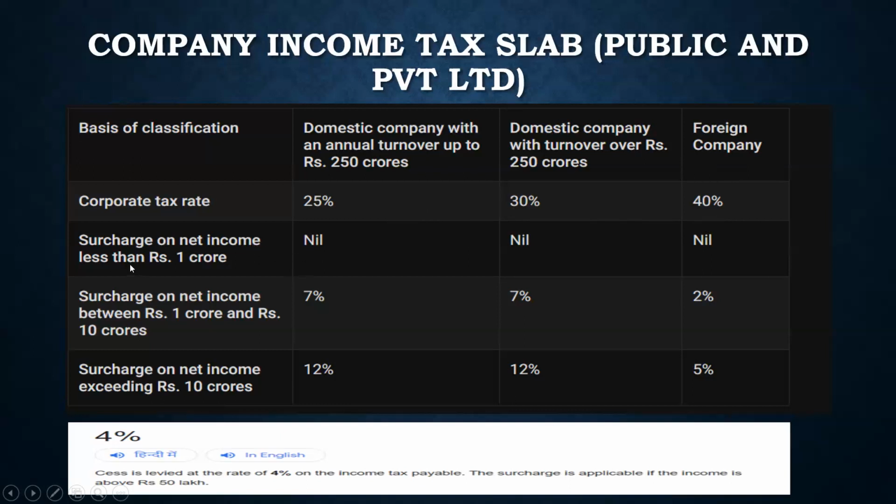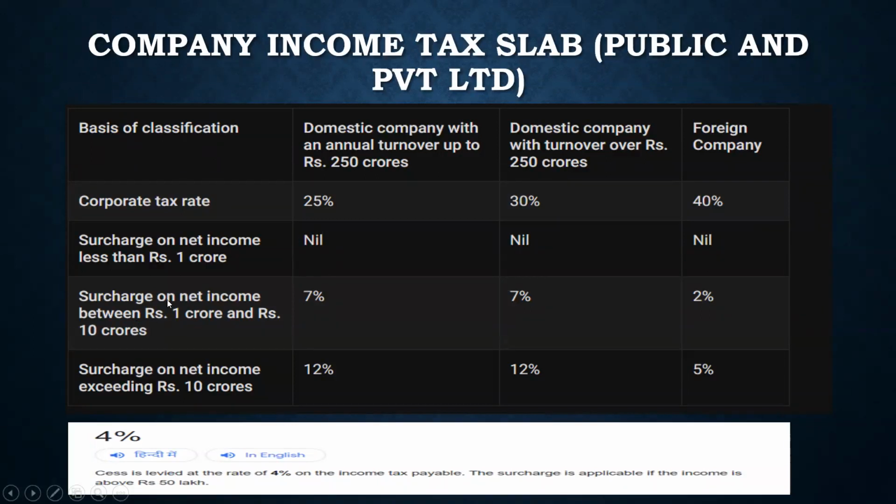So surcharge on the net income up to less than 1 crore. So from revenue, you deduct, we'll see that, but you deduct the expense, the depreciation, the interest, and then there are several other things as well, right? Without complicating that, you get the revenue, from there you deduct something, then you will get to the net income, right? And if your net income is less than 1 crore, then the tax is nil. Sorry, the surcharge is nil. There is no surcharge, right?